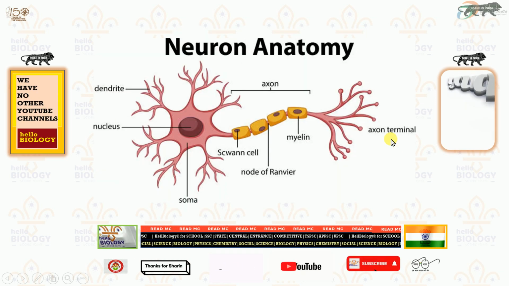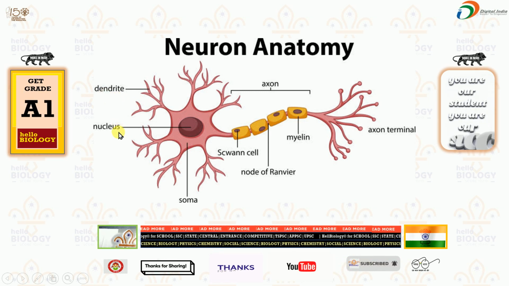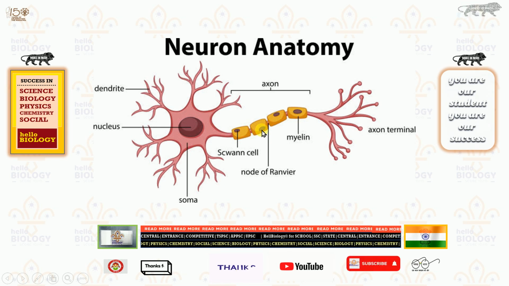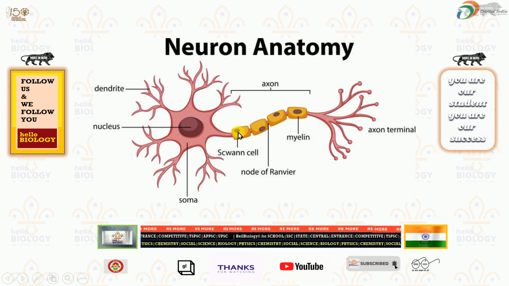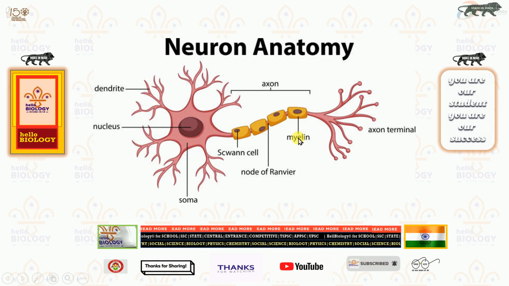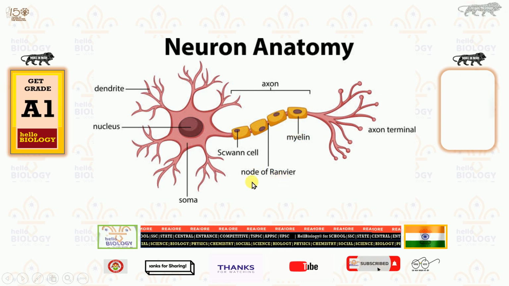If you see here, the parts: dendrites, nucleus, soma, Schwann cell. Between these cells, one cell will also be present in the axons. They are called Schwann cells. Schwann cells are covered by the myelin sheath. Between two myelin sheaths, the node of Ranvier is present.